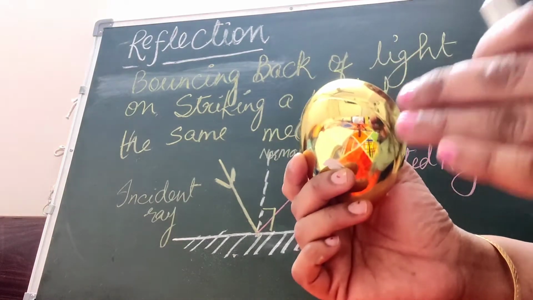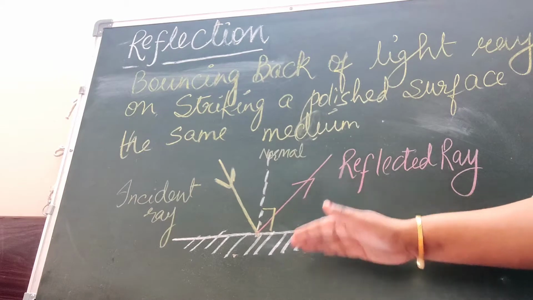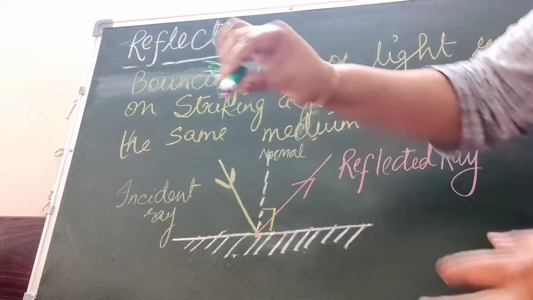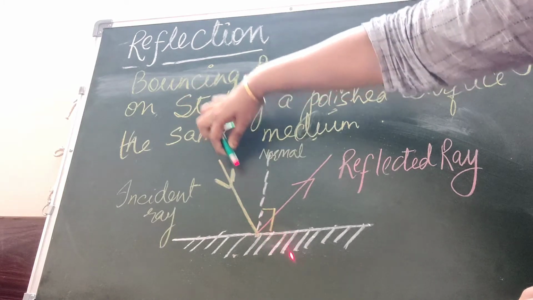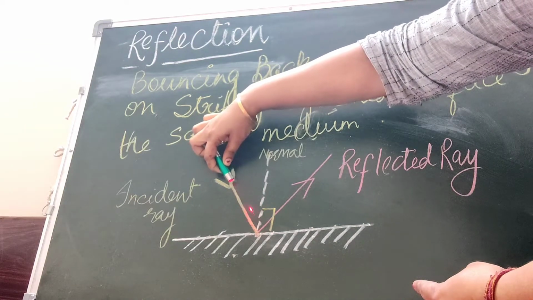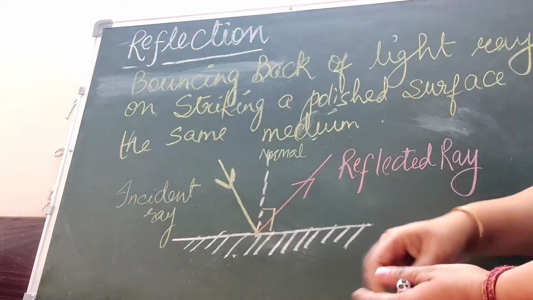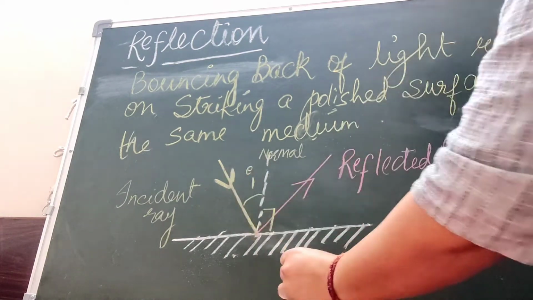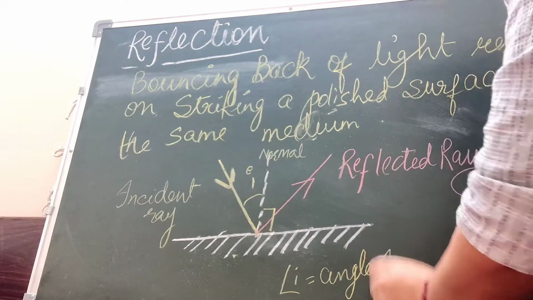Now it has been calculated that once this reflection is going on, it follows a procedure. It is falling on a surface. Mind it, my dear students, it is falling. This is my light source. Now it is falling on that surface, right? This is a source of light. This is the incident light, so light is coming in this direction. It is falling on the surface, and it was found that it got reflected back this way. This particular angle is called angle i, or we say angle of incidence.